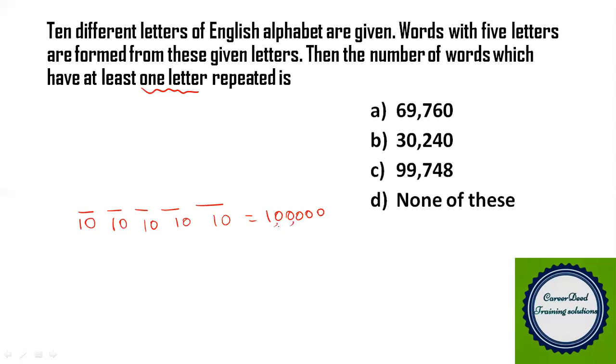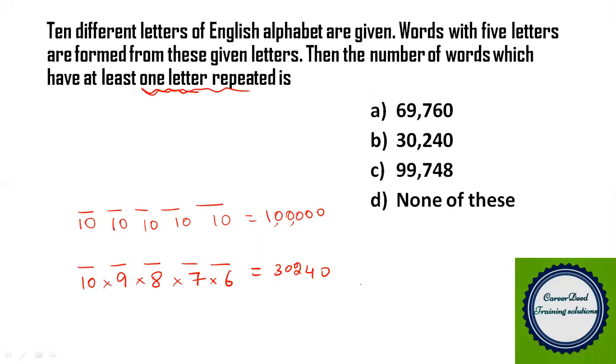Now, without repetition, how many words can we frame? Because you have to frame only a 5-letter word, the first letter can be filled in 10 ways, the second letter in 9 ways, the third letter in 8 ways, the fourth letter in 7 ways, and the last letter in 6 ways. So 10 into 9 into 8 into 7 into 6, we get 30240 words.